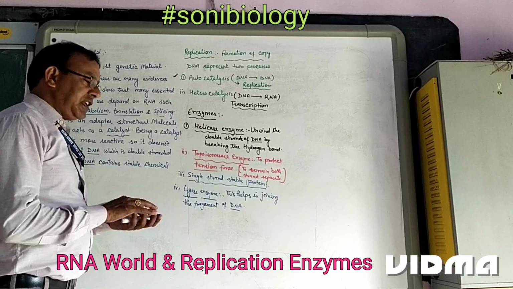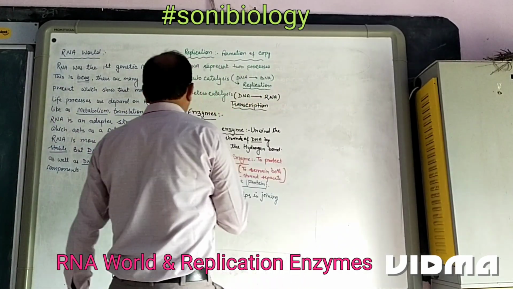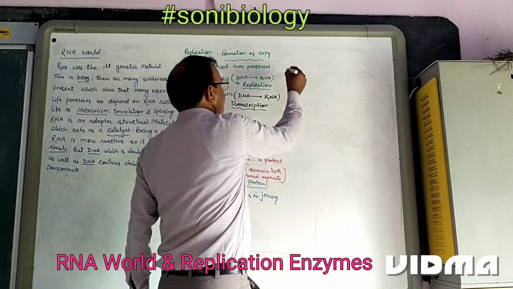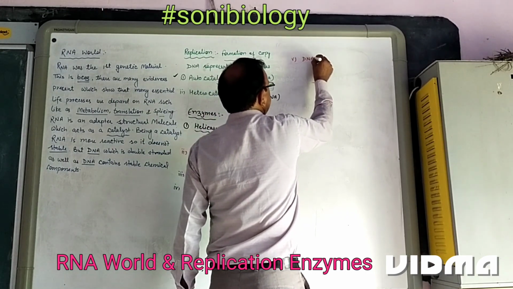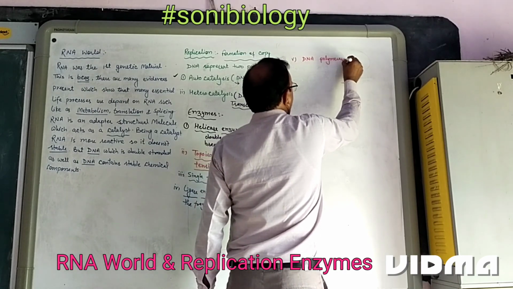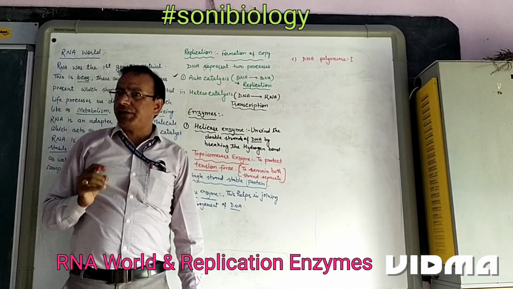Next enzyme is DNA polymerase 1. This is the fifth one, DNA polymerase 1 enzyme. What is the role of DNA polymerase 1?